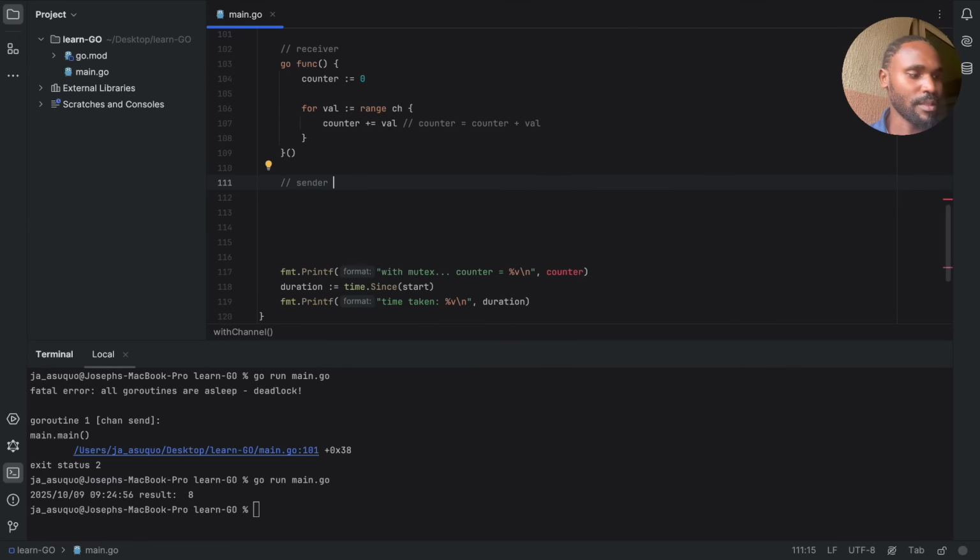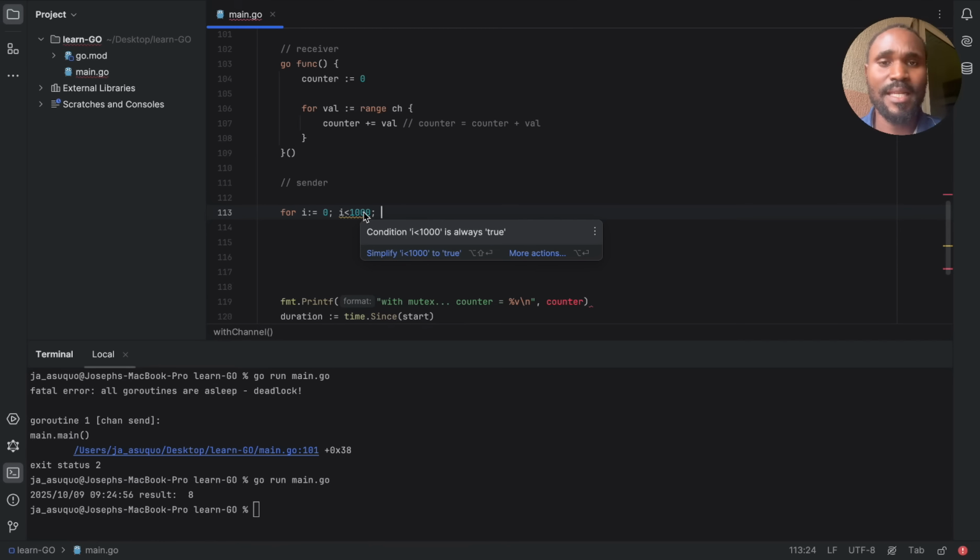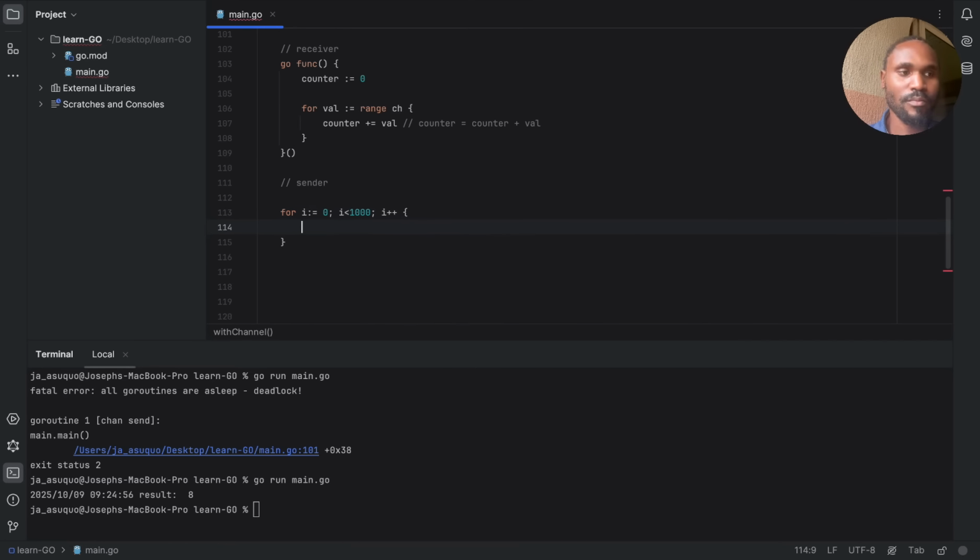So we start with for i equals 0. We should be used to this by now. So we have i less than 1000. Sometimes you call this the worker. You can specify whatever number of workers you want to have. Sometimes people write i less than your worker count, because you might want to limit the number of Goroutines you're spinning up, right? And then we now have i plus plus.